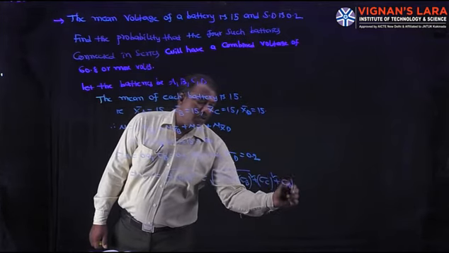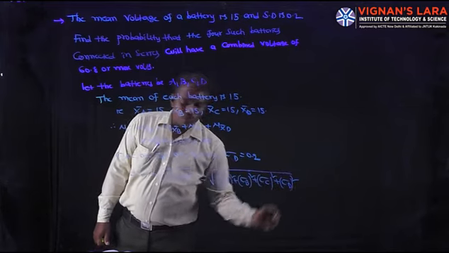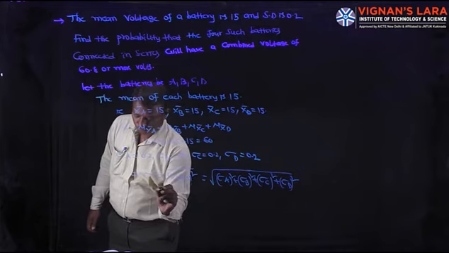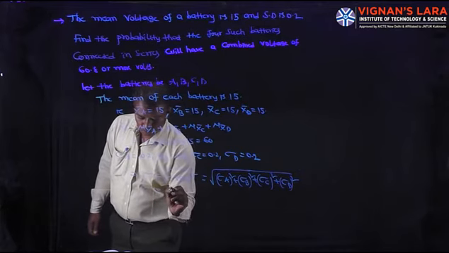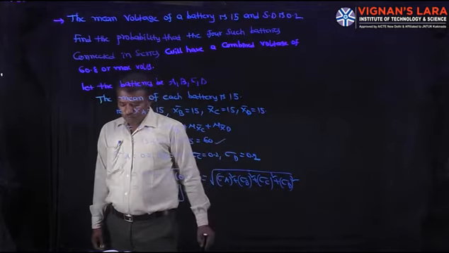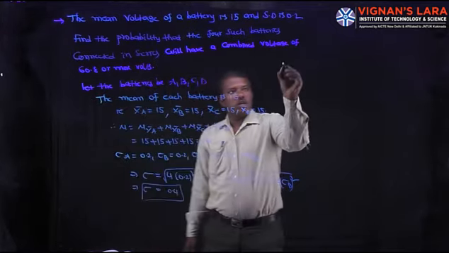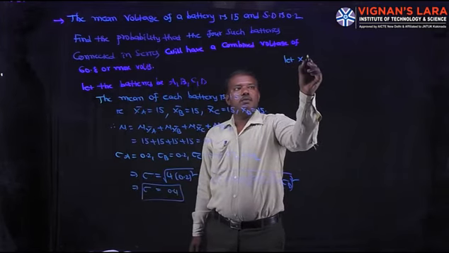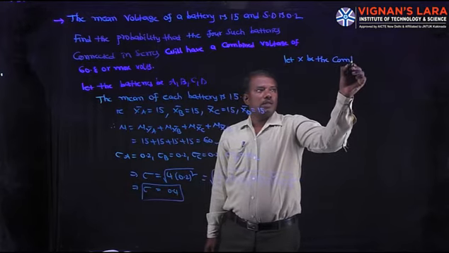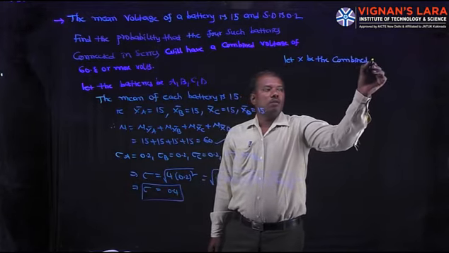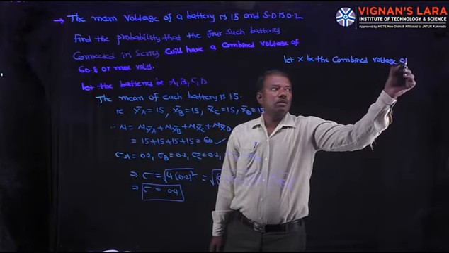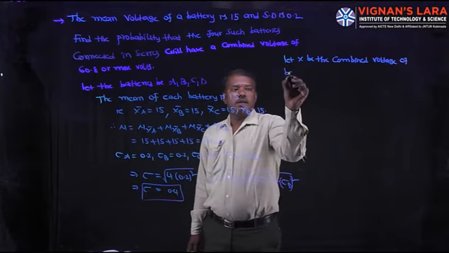All are equal, and how many are there? 4. So 4 into 0.2 squared. Then sigma is the root of 4 into 0.2 squared, which is 0.4. So sigma equals 0.4, mu equals 60. Next, coming to the combined voltage, let X be the combined voltage of the batteries.